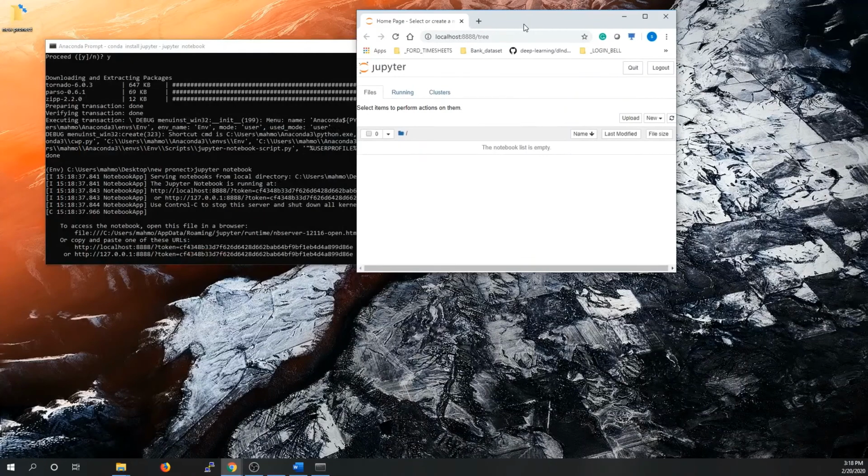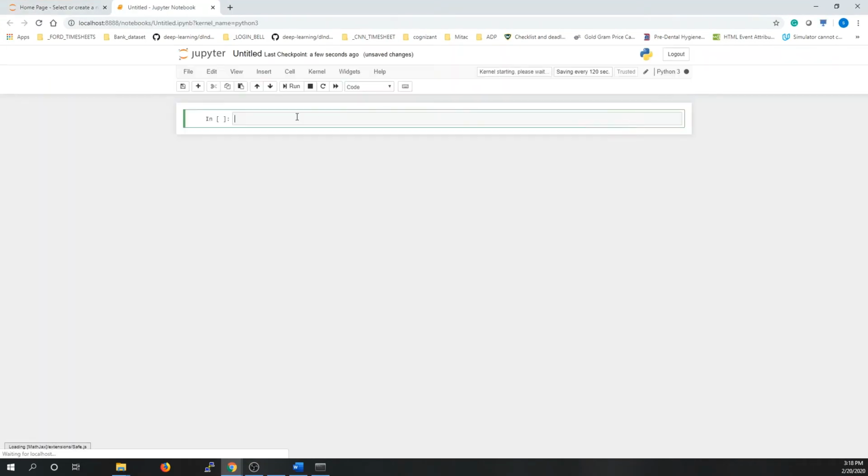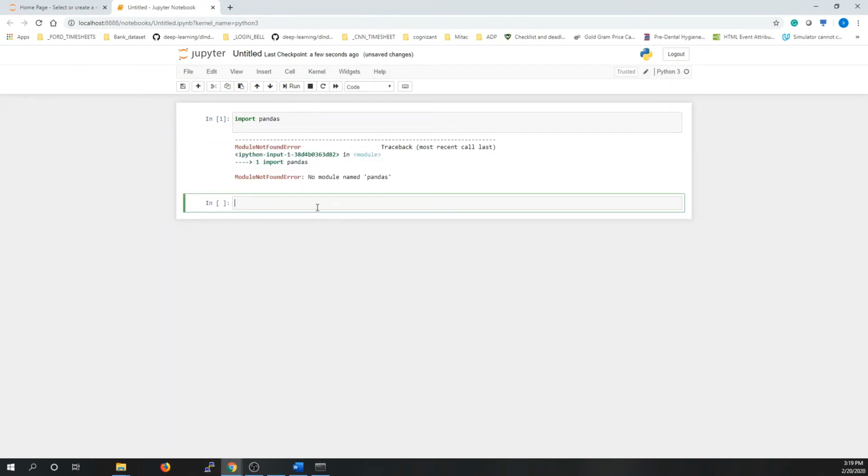As we can see here, the home page for the Jupyter notebook appears. So here we can open our project using Python 3. Here we are going to import the libraries that we need, for example, pandas. And we say run. So here it says no module named pandas.